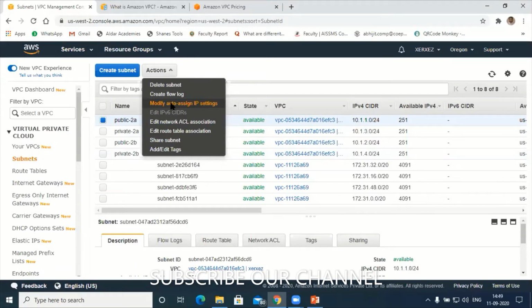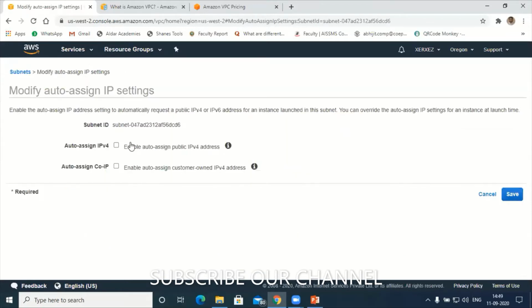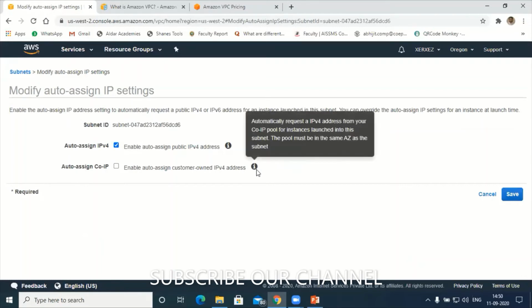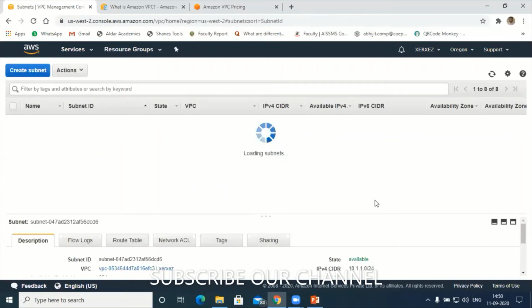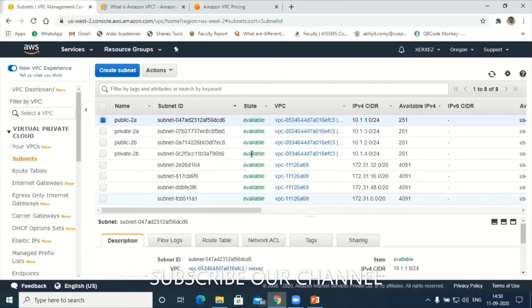Select modify auto assign IP settings. Hit on this. Here, this is the subnet, and there is an option called auto assign IPv4. Understood? So you click on this. That means public 2A is now able to access the internet connection. The rest you keep as it is. Next is save it.